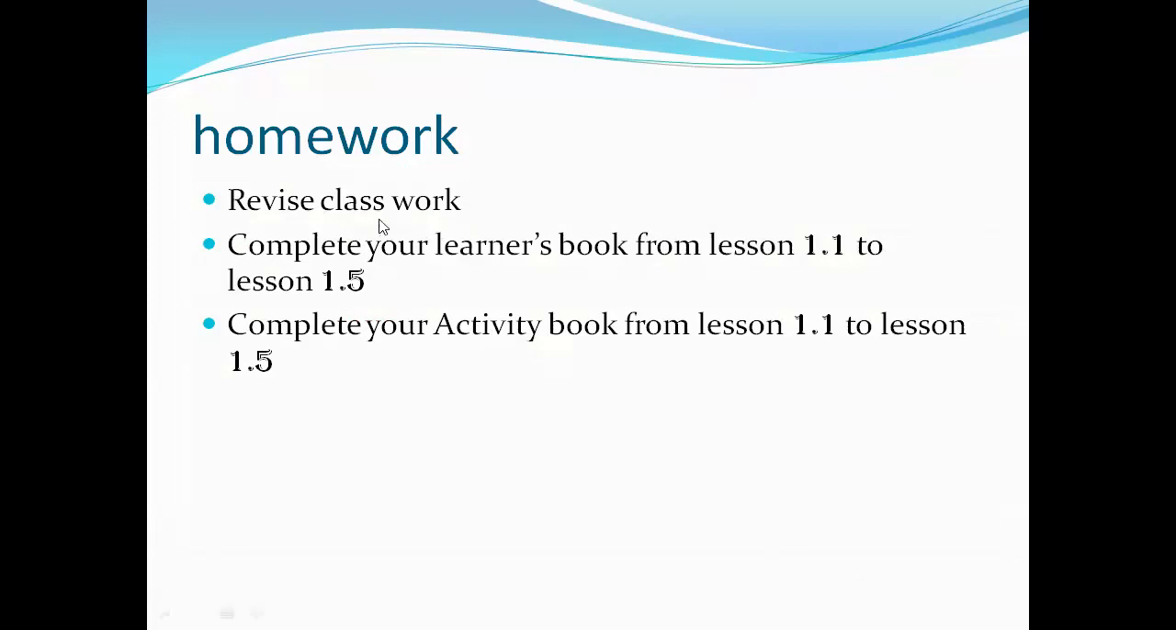Okay, everyone. Like this, we finish your activity book 1.1 to 1.4, and 1.5 we finished yesterday also. So complete your learner book and also your activity book 1.1 to 1.5.